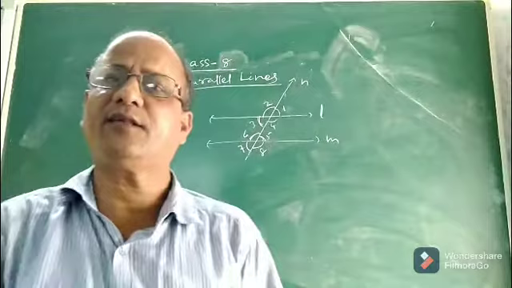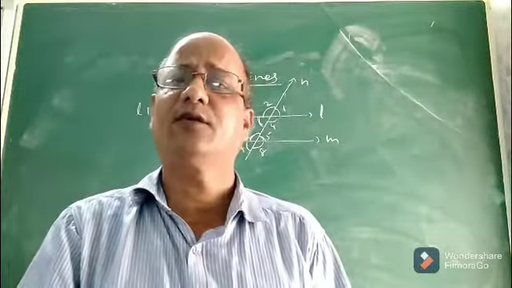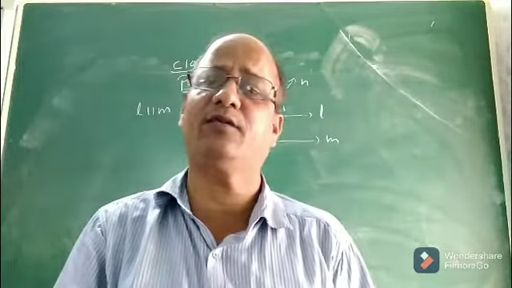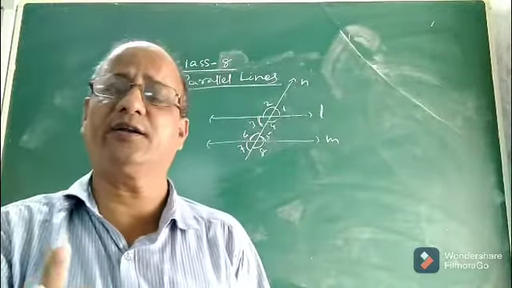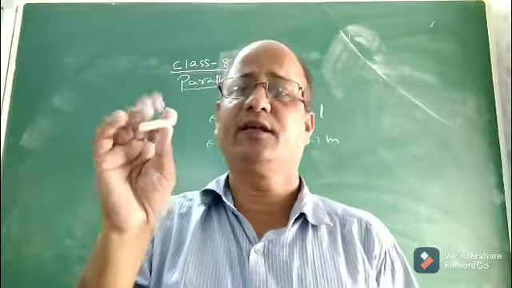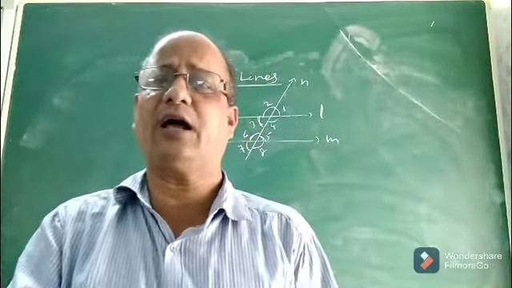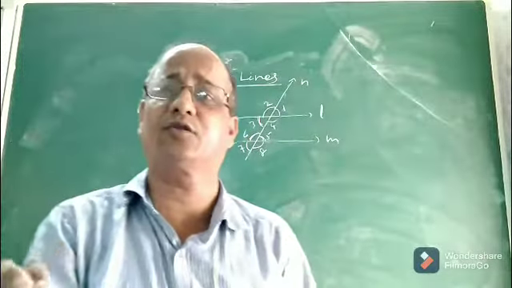Children, in the previous class, I discussed what a transversal line is, what parallel lines are, what happens when a transversal intersects two parallel lines in a plane, and what the different angles are. Co-interior, alternate interior, alternate exterior, corresponding angles, interior and exterior angles, everything I discussed in detail, and I am sure you must have understood as well as remembered those things.